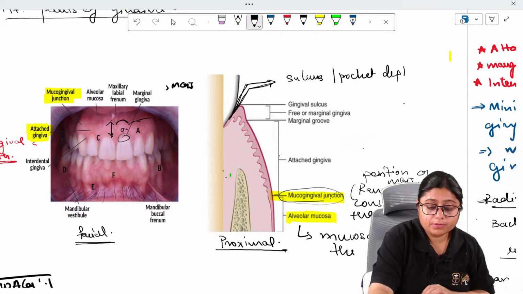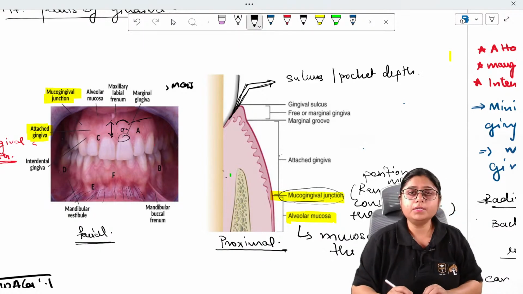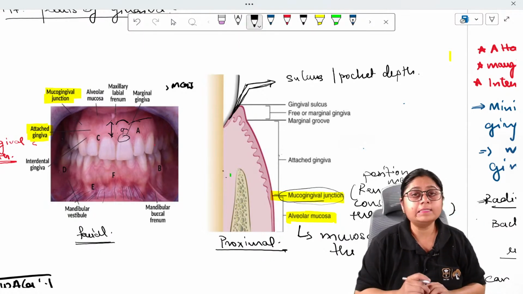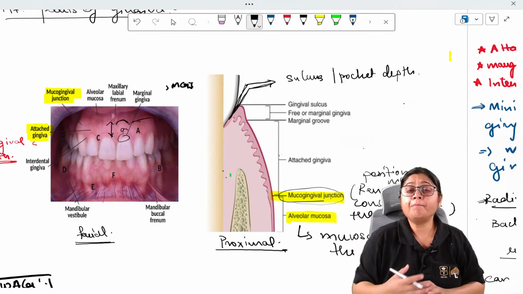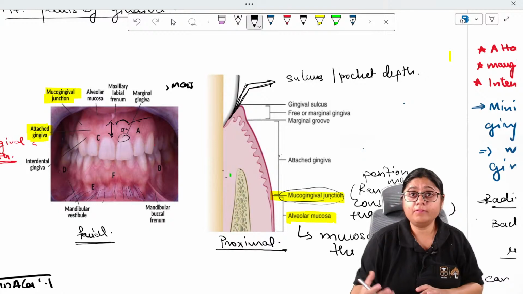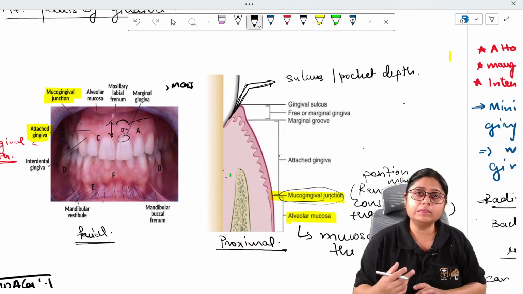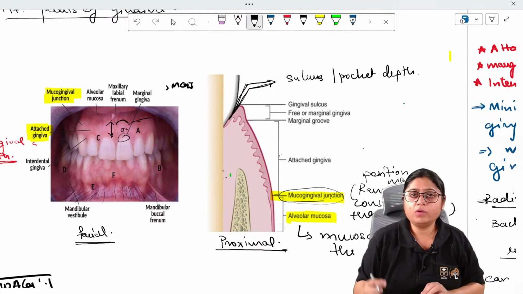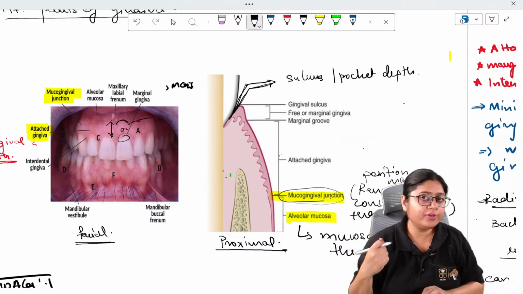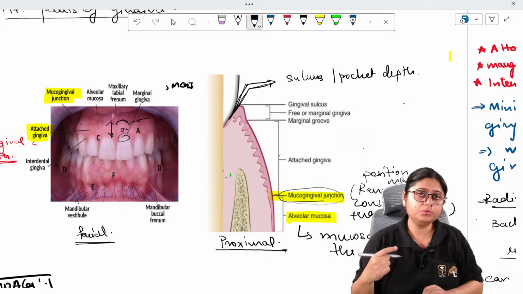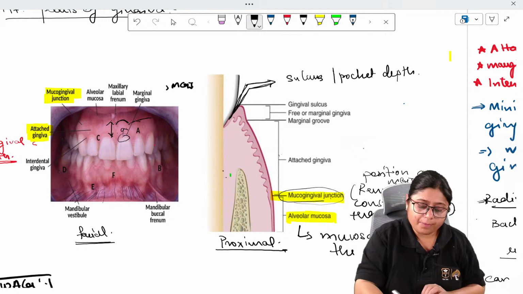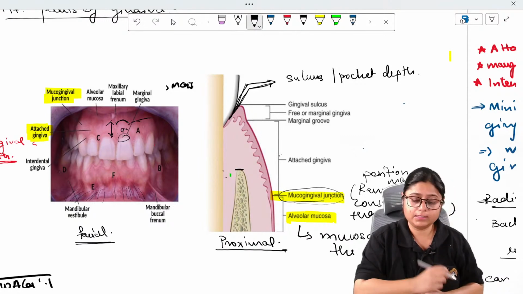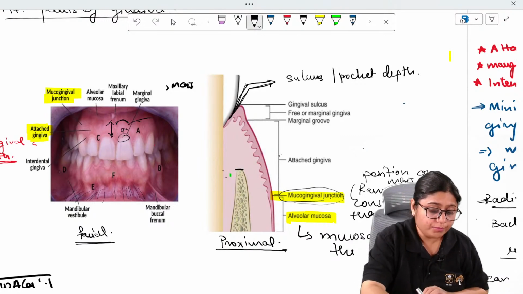But in certain conditions, such as crown lengthening, whenever I'm planning for smile designing, when I have to cut the gingiva and lengthen the crown, we need to know the level of the bone. So I'll take my LA and give an infiltration on that particular tooth, and I'll insert the probe deeper up till the alveolar crest.